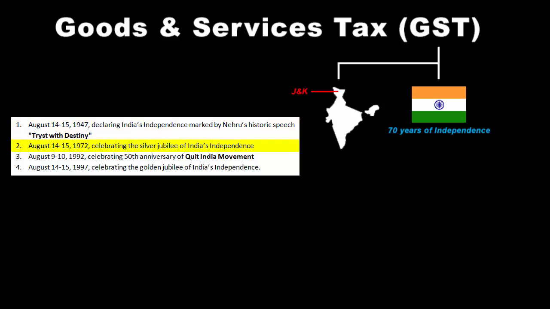The second movement was again on August 14, 1972, celebrating the Silver Jubilee of India's independence. The third one was on August 9, 1992, celebrating the 50th anniversary of the Quit India movement. And the fourth one was on August 14, 1997, celebrating the Golden Jubilee of India's independence.